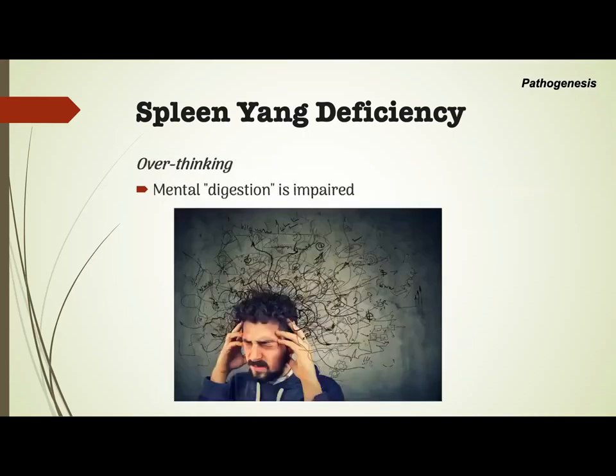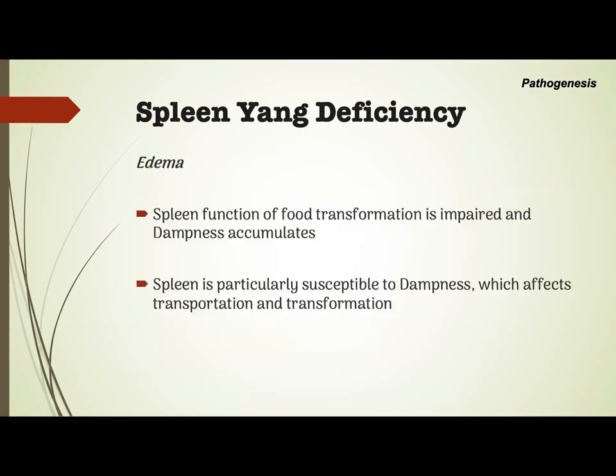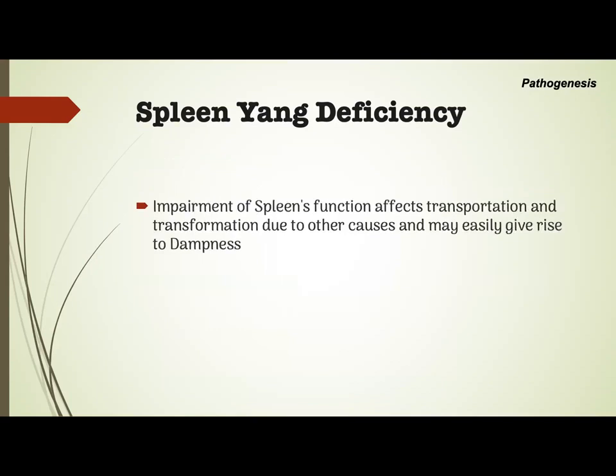Overthinking, because of impairment of mental digestion. Spleen function of food transformation is impaired and dampness accumulates, leading to edema. And we have mentioned earlier that the spleen is particularly susceptible to dampness, and this affects the TNT, or the transportation and transformation. Impairment of spleen's function affects transportation and transformation due to other causes, and this may easily give